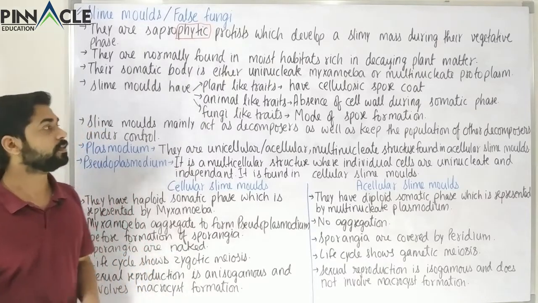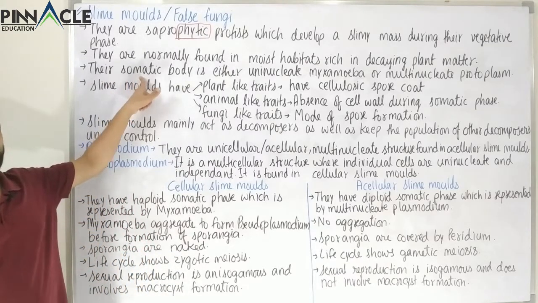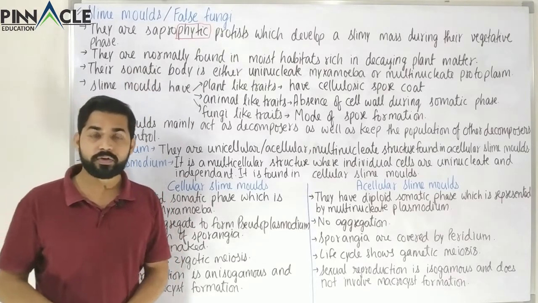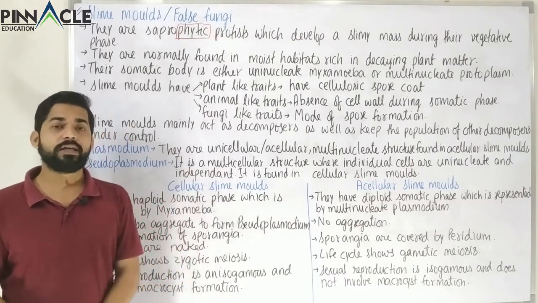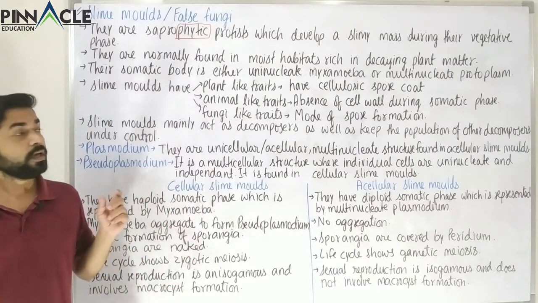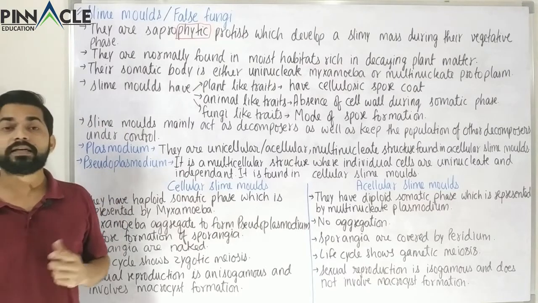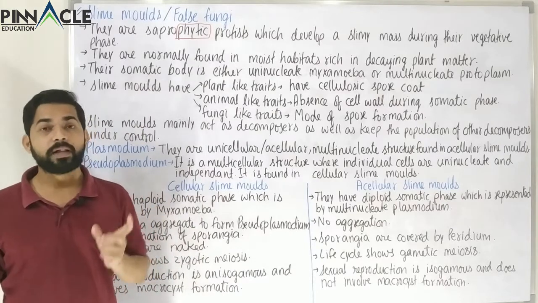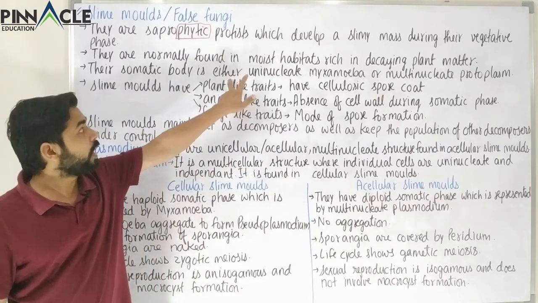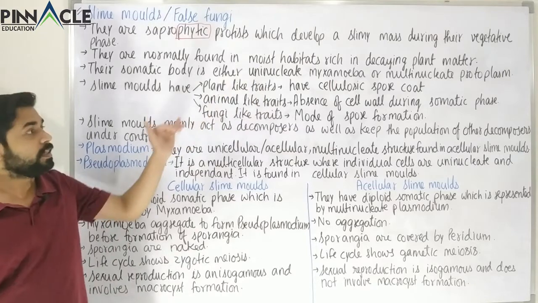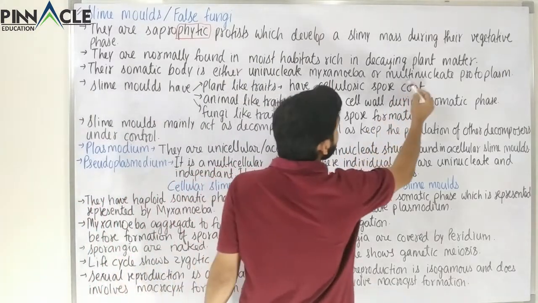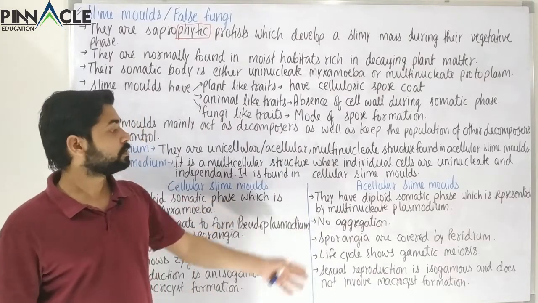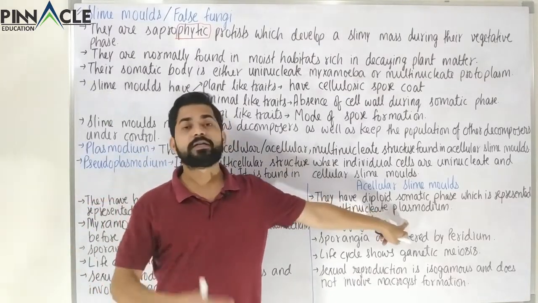Now their somatic body, this is the main body, or we know that protists are unicellular eukaryotes, so obviously instead of body we can say the cell. So their somatic cells are either uninucleate myxamoeba or multinucleate plasmodium. These have either uninucleate myxamoeba, and we will later study that this multinucleate protoplasm is called plasmodium. So we are going to study that later. This is found in a type of slime molds.